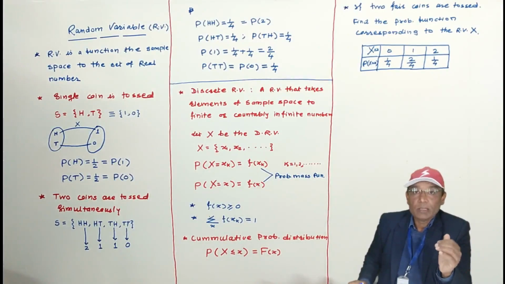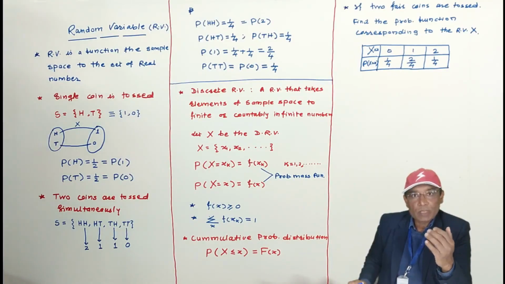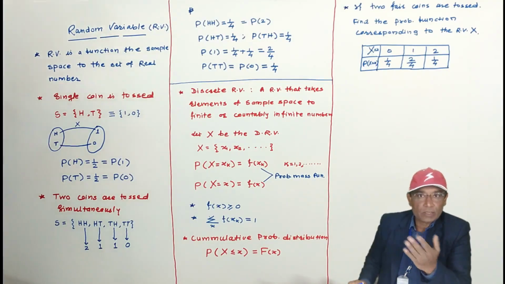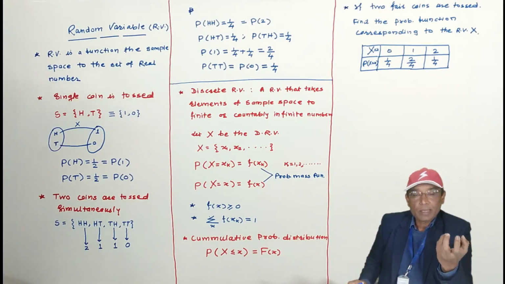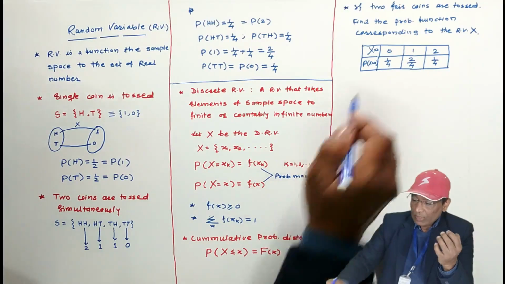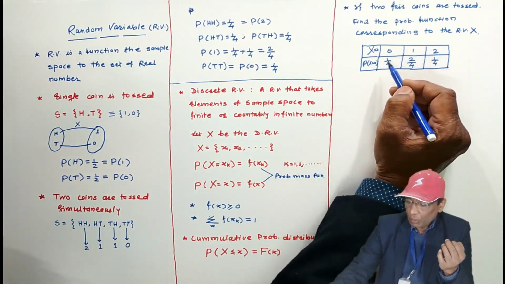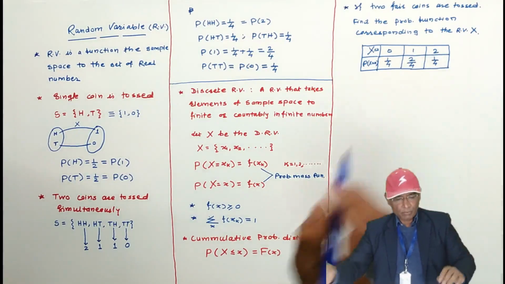Why is it discrete? Because two coins are tossed and the sample space will be HH, TH, HT and TT. Here the number of heads are countable numbers, 2, 1, 0. Therefore it is a discrete random variable and we have found its probability function.